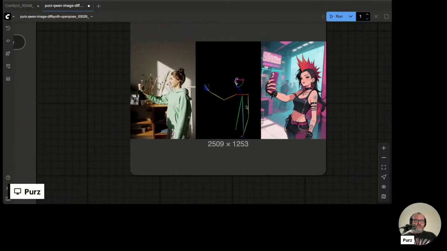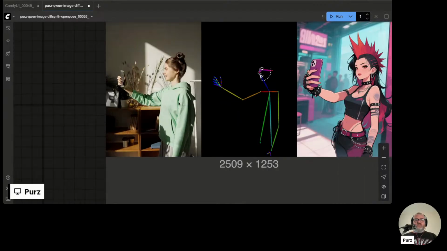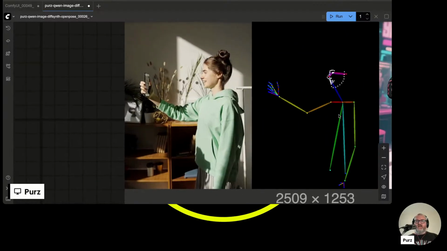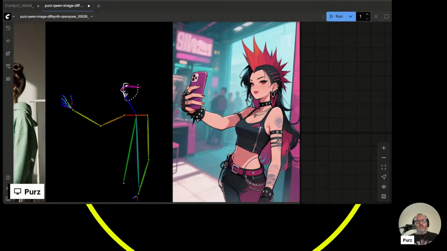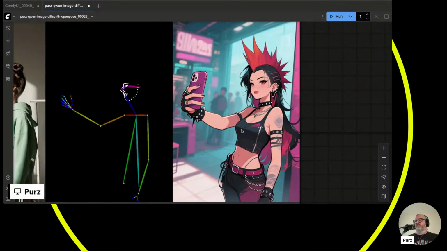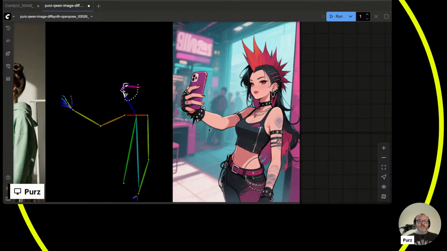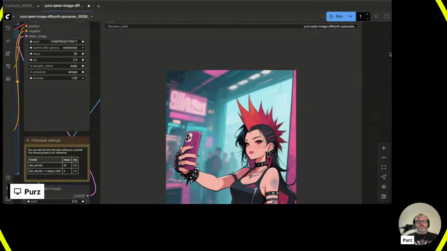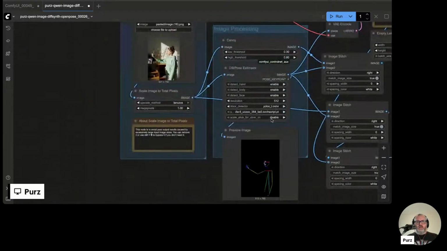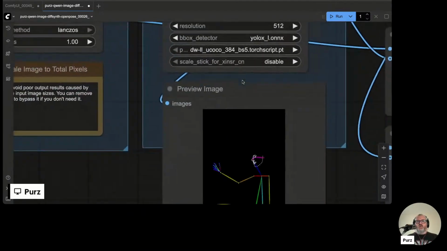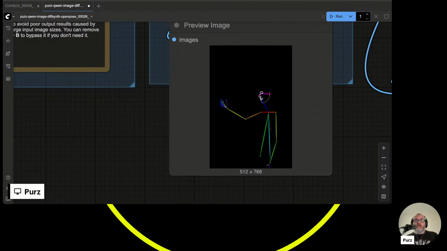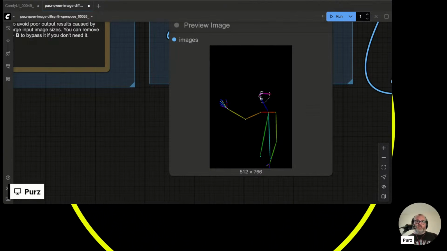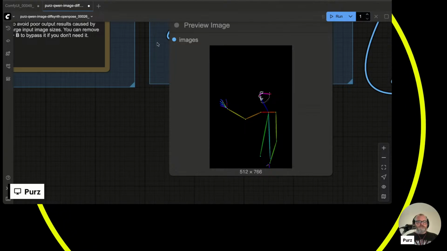As you can see here, we're taking this image and we're extracting the pose, the OpenPose, the skeleton. And then we're using that pose data to prompt a new person or a new prompt into the mix. This is pretty common ControlNet behavior, taking an image and pre-processing it into something you can use, and then making a new image from that.